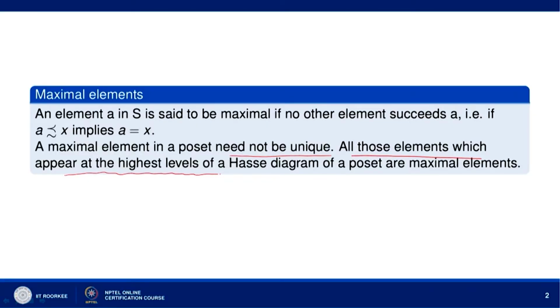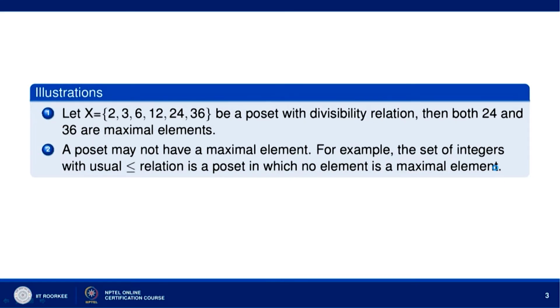All those elements which appear at the highest levels of a Hasse diagram of a poset are maximal elements. So, from the Hasse diagram we can easily see what the maximal elements are. Now, for example, we have the set X equal to {2, 3, 6, 12, 24, 36}, and let it be a poset with the divisibility relation. Then we have to show that 24 and 36 are maximal elements. So, we will draw its Hasse diagram, and from it we shall be able to see the maximal elements.